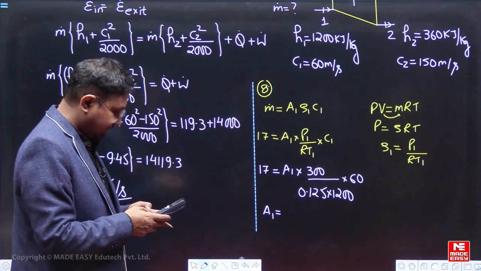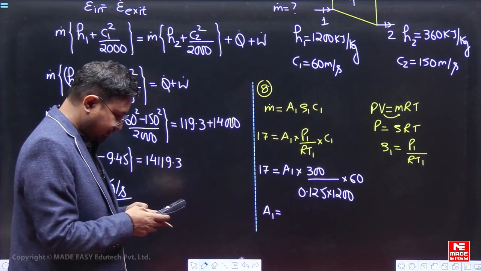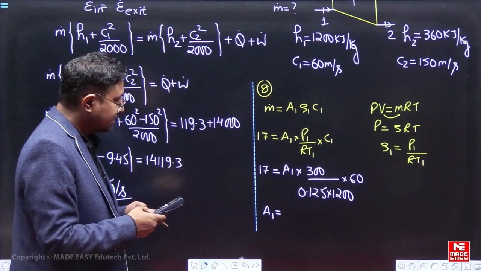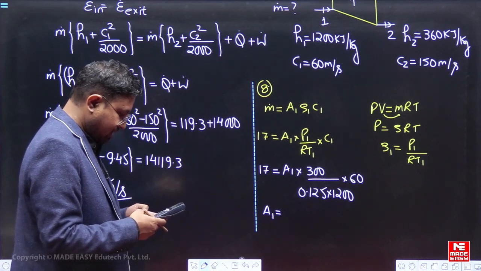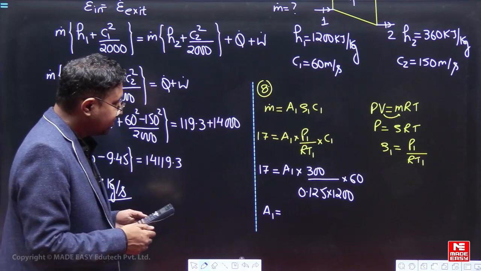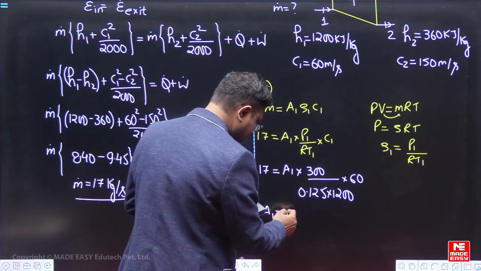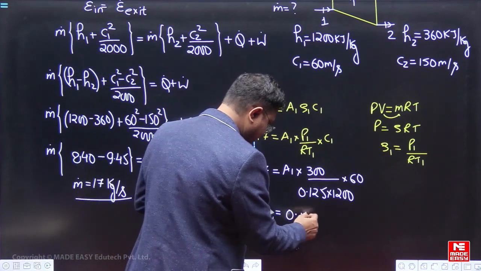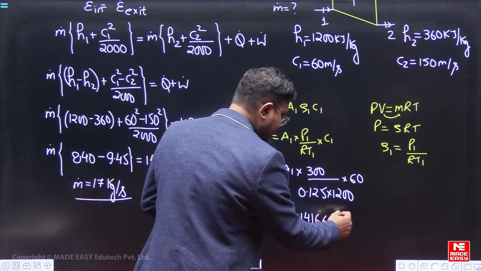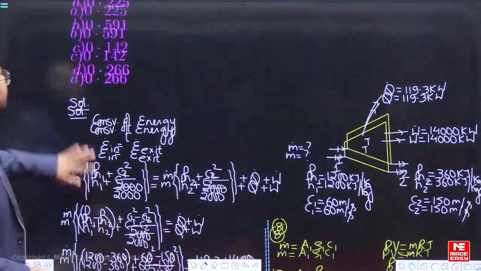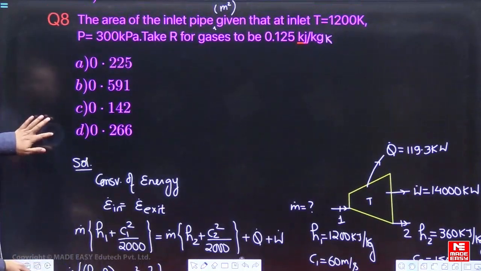So 17 into 0.125 into 1200 divided by 300 divided by 60. So this is coming out to be 0.1416 meter square. ये आ रही है वैल्यू 0.1416.